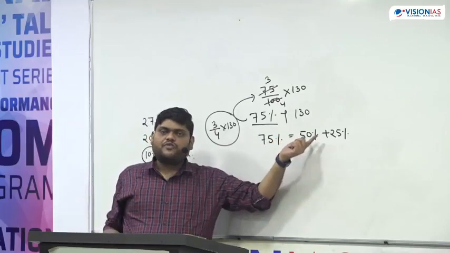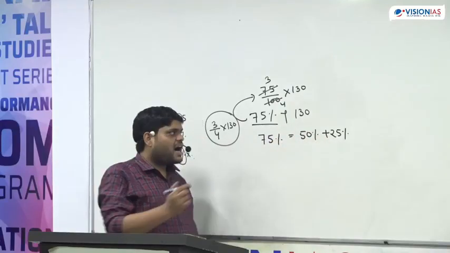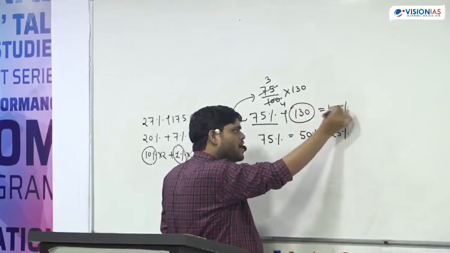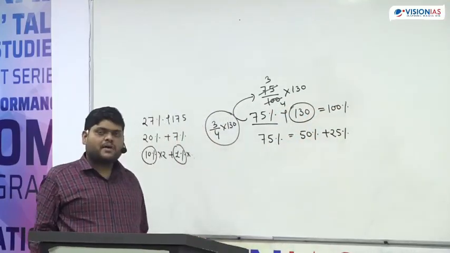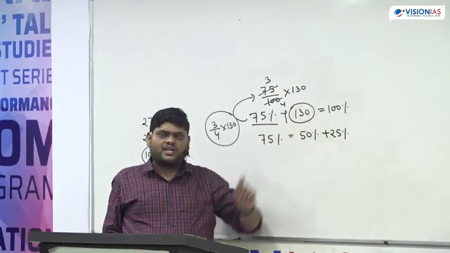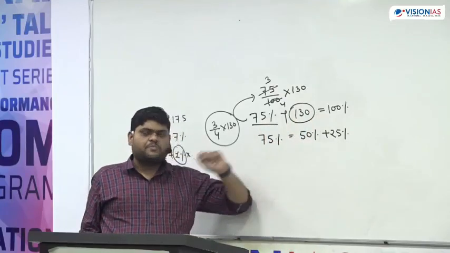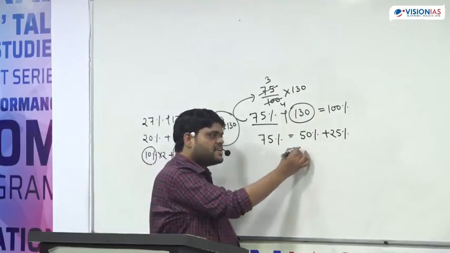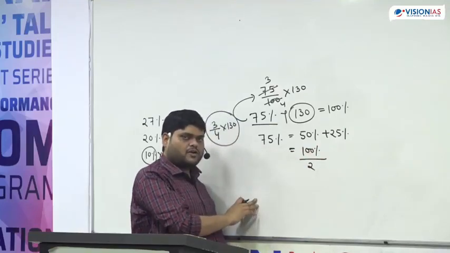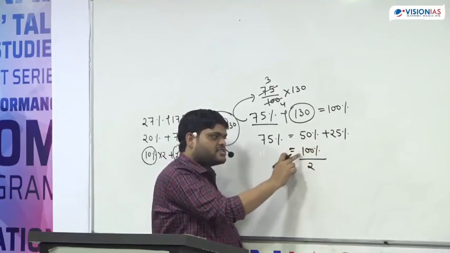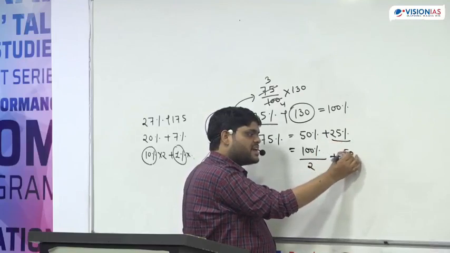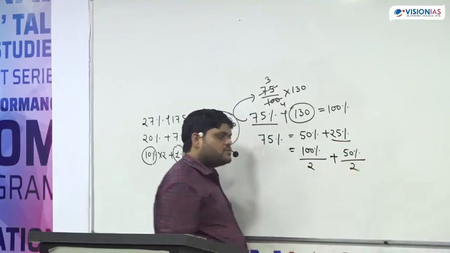75% means 50% plus 25%. I told you this number is equal to 100%. If 130 is equal to 100%, what is 50% of this? 50% we can write like this or not? 100% upon 2 or not? We can write 50% is equal to 100% upon 2, plus 25% we can write like 50% upon 2.